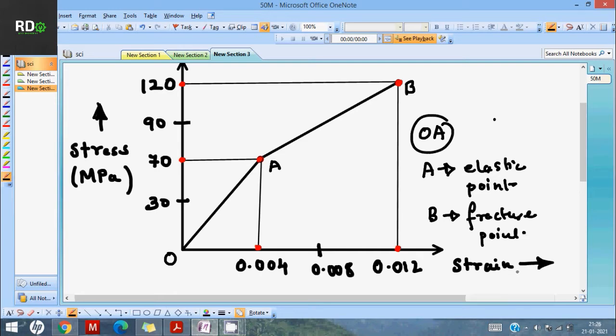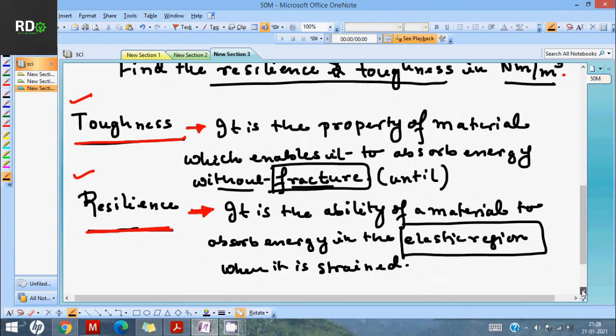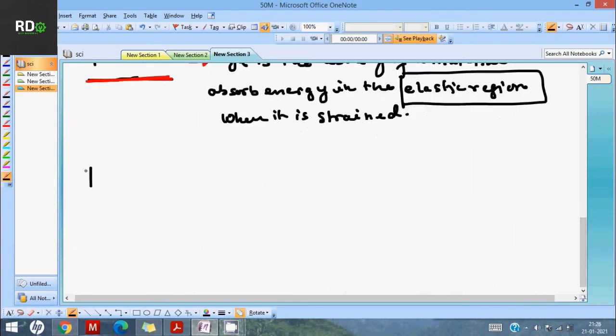For brittle material you can think of it like this, but generally the graph doesn't go that straight. If you do stress strain analysis using a UTM, a universal testing machine, to find the elongation or strength of the material, in your BTech or MTech manufacturing labs you will see the graph is not that straight. That is a different thing you will learn in your lab classes. For now, let's find the resilience.